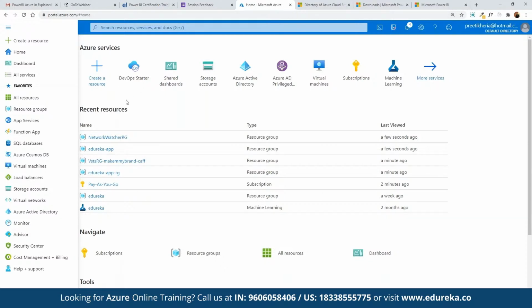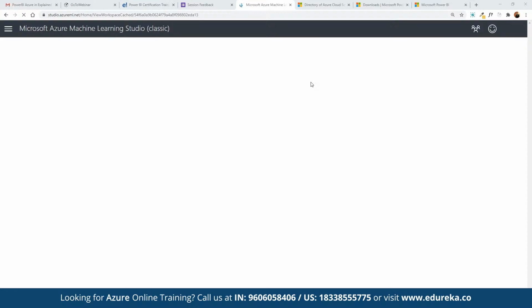So to get started working on ML Studio, we can search for a link directly called ML Studio from Azure. So here we can type in studio.azureml.net, where we can log in via the Azure account that we have signed up for. Here we can click on sign in. And once we sign into this link, we would be taken to the Azure ML Studio that we can use for getting started with machine learning model deployment.